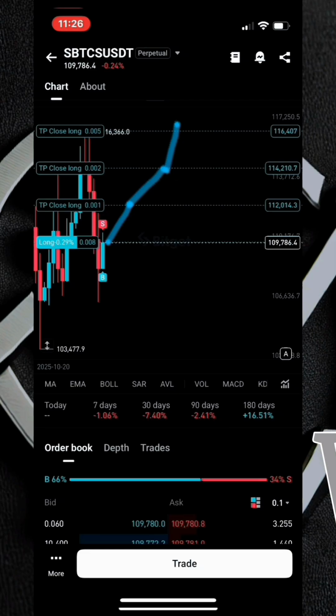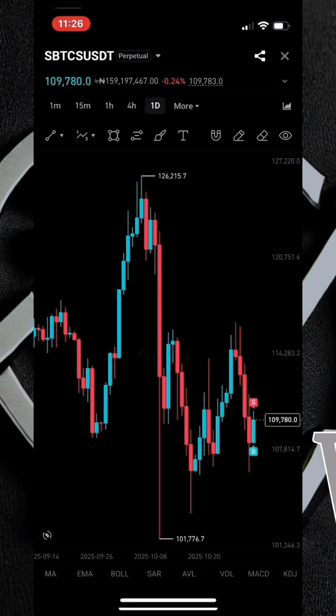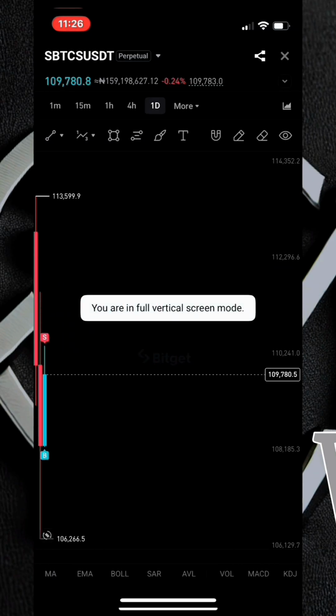I'll be having a total of $141 worth of USDT back in my wallet. This way I'm making my profits while taking caution and trying to keep my capital safe.